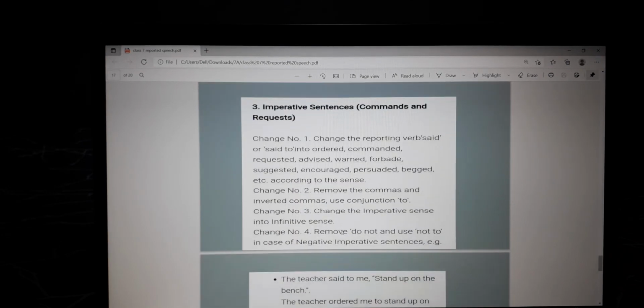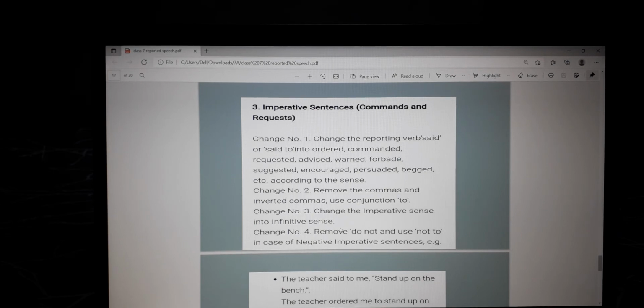Imperative sentences, that is commands. Change number one, that is rule number one. Change the reporting verb said or said to into ordered, commanded, requested, advised, warned, forbade, suggested, encouraged, persuaded, begged, etc., according to the sentence. Forbade means to forbid somebody, to stop somebody from doing something. Persuaded means encouraged. So now according to the sentence, you will use these words instead of said or said to.